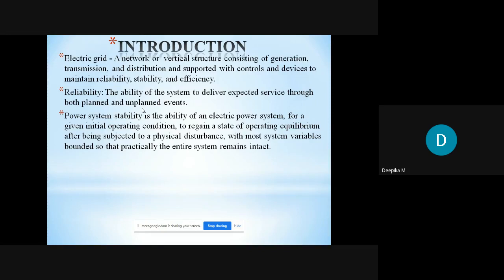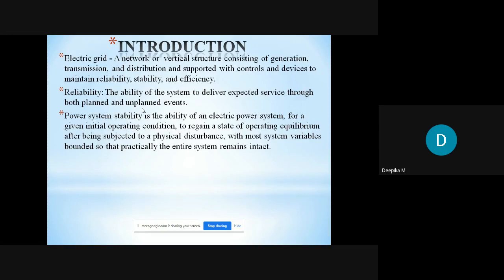Like if we have a power system and some unknown event or physical disturbance has occurred in the power system. Let's say we have a transmission line, and the transmission line has been cut at some point. Okay, so it has broken down at some point.